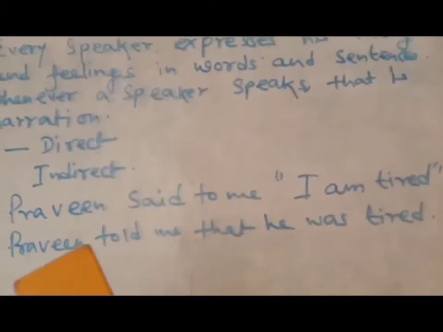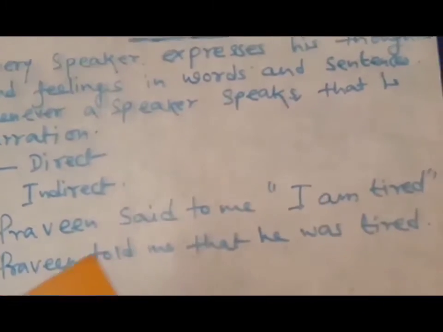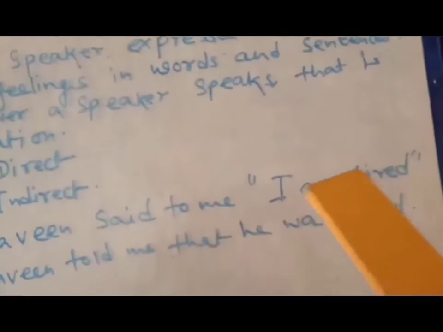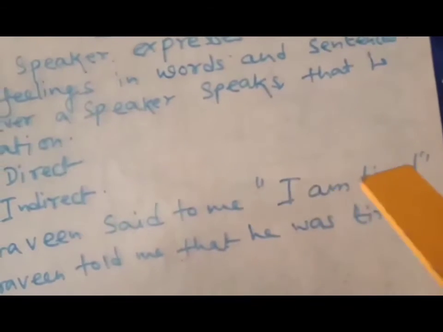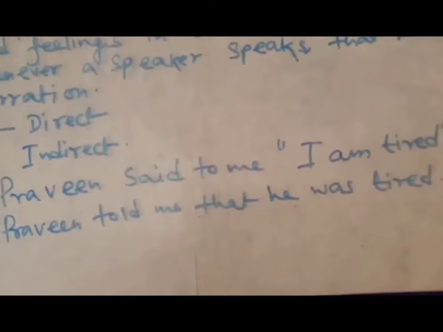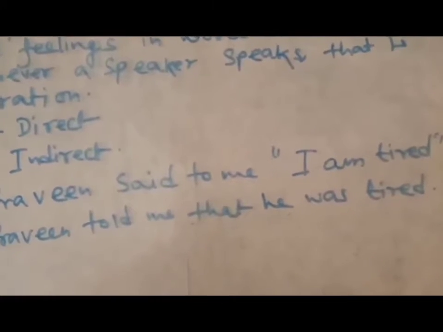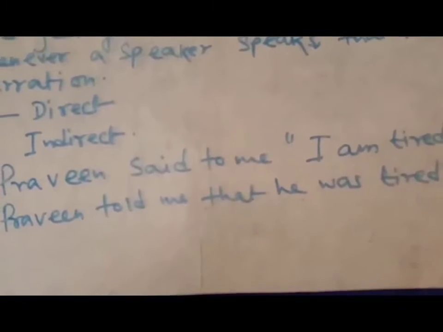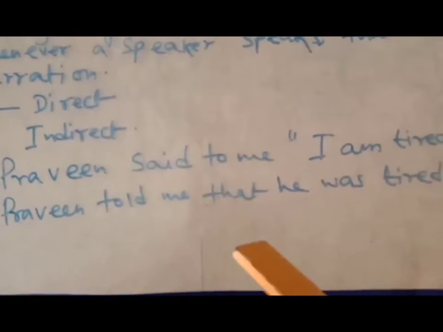So this is called direct speech, and in direct speech you can see that the words are in the inverted commas. The second one, you see, Praveen told me that he was tired. What Praveen has told, I am conveying those words, but not the same words that Praveen has chosen.